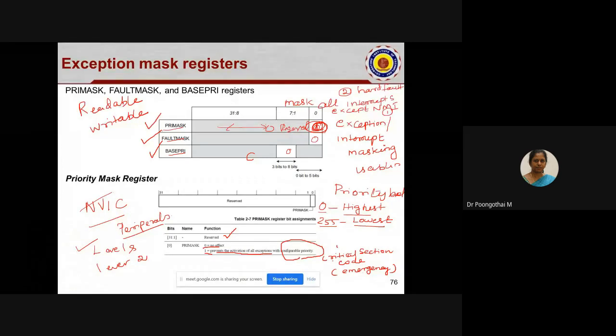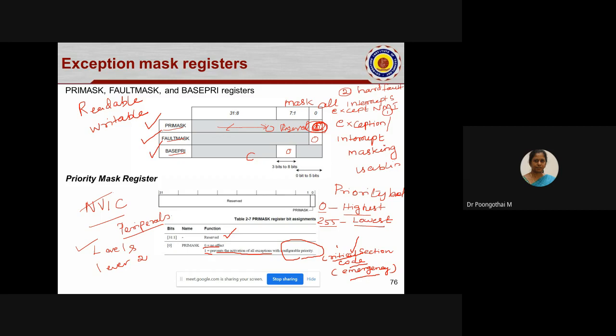So what is critical section of code? It is an emergency code. The processor has to complete the code within a time limit. In that case, if any interrupt arrives, your processor has to give importance to the critical section of code, not to the interrupt. In that case, we can utilize this priority mask register to disable all the interrupt requests and allow the processor to execute the critical section of code. It's an emergency code. It has to complete it.